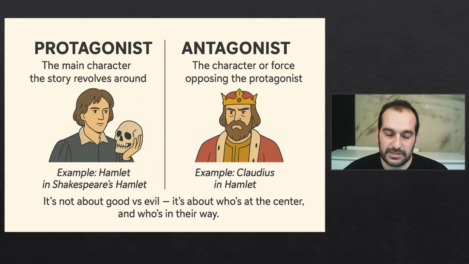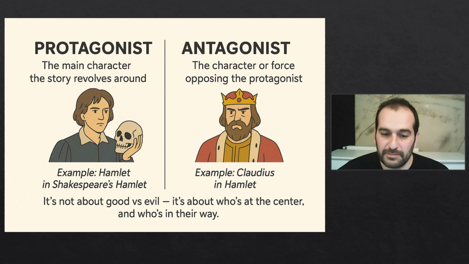Protagonist versus antagonist. These are two important literary terms. The protagonist is the central character that the story revolves around. Meanwhile, the antagonist is his or her enemy, or the character or force that opposes the protagonist.